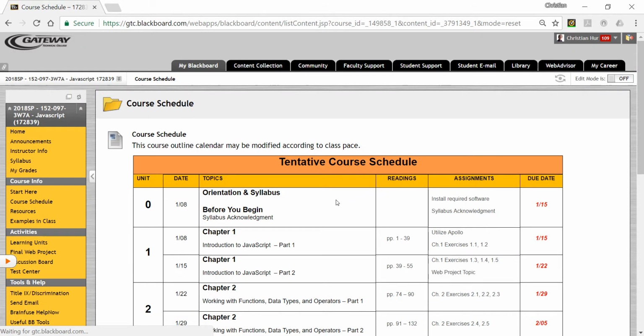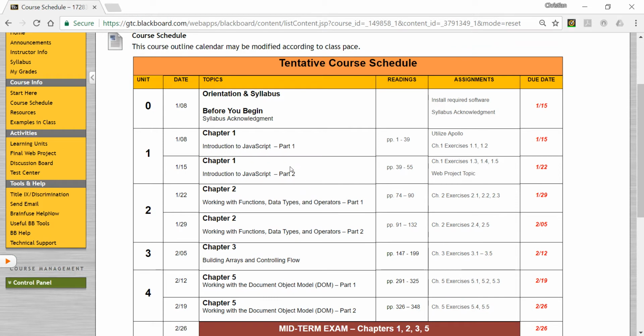So back to the course schedule here. We'll see that in chapter 1, unit 1, we will be running this for 2 weeks. The reason why is because I want to make sure we have everything set up. So the first week, you'll be reading just the first couple of pages here, and also want to make sure you have the right tools set up on your machine and get your textbook out ready, and we can start, because from there on we're not going back, right?